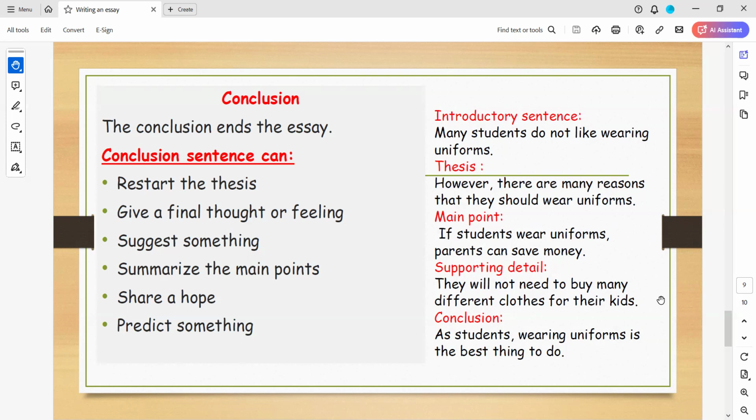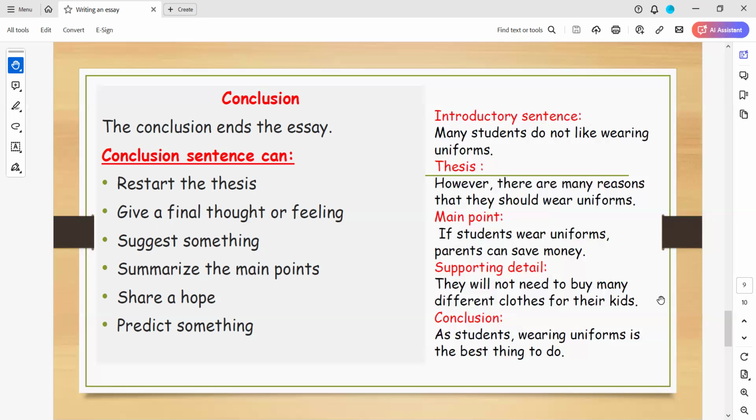But I want you to take care of something: an essay is talking about one point only, one idea only. So if you are talking about any topic, don't vary in your ideas.